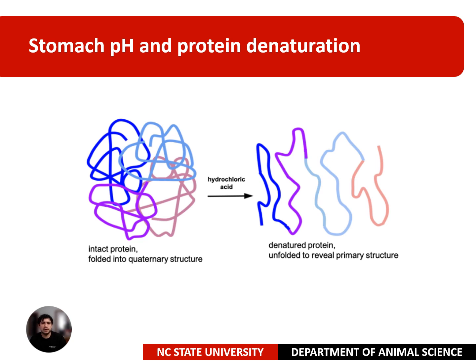In this figure you can see more or less what the quaternary structure is. Then the hydrochloric acid destroys the structure a little bit, and you can see the different colors, which represent the peptides.